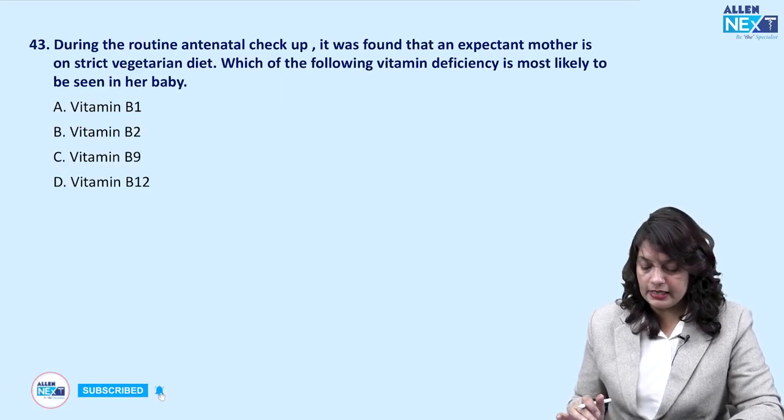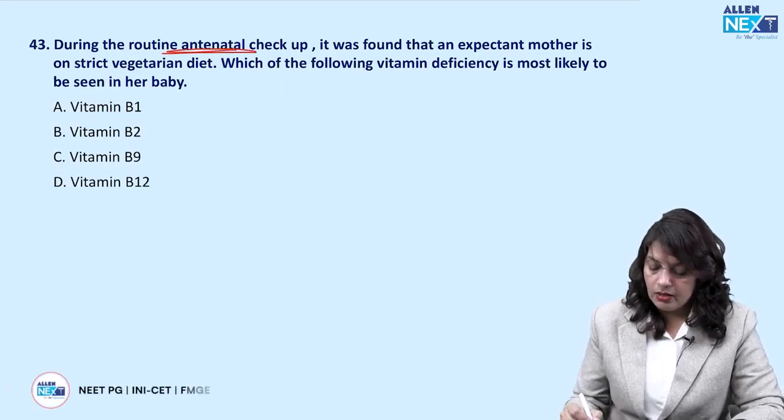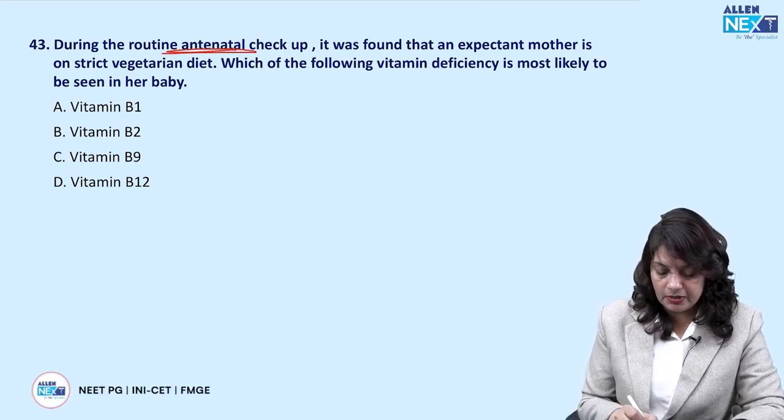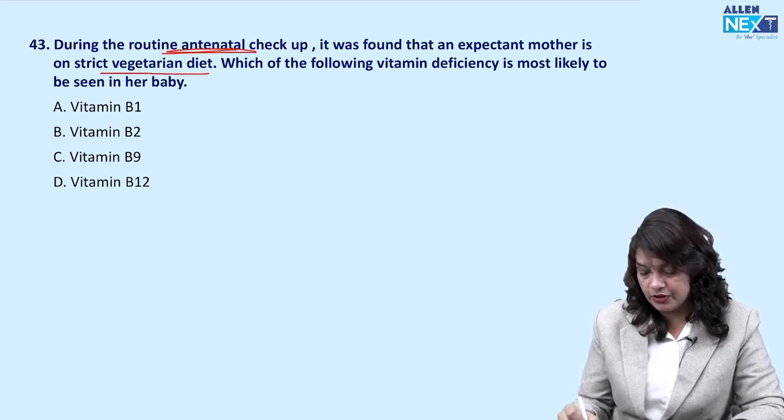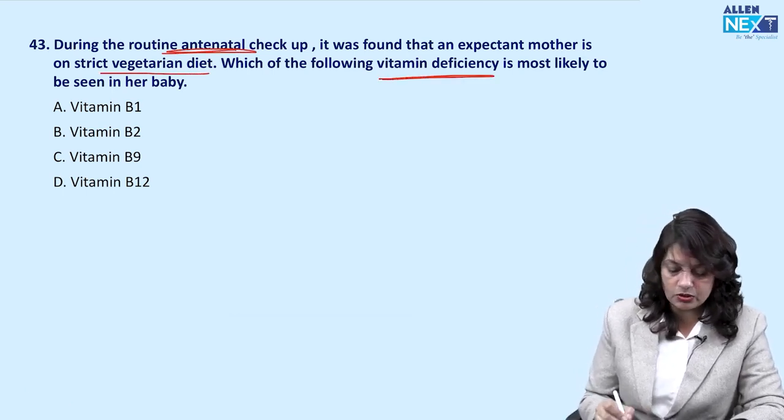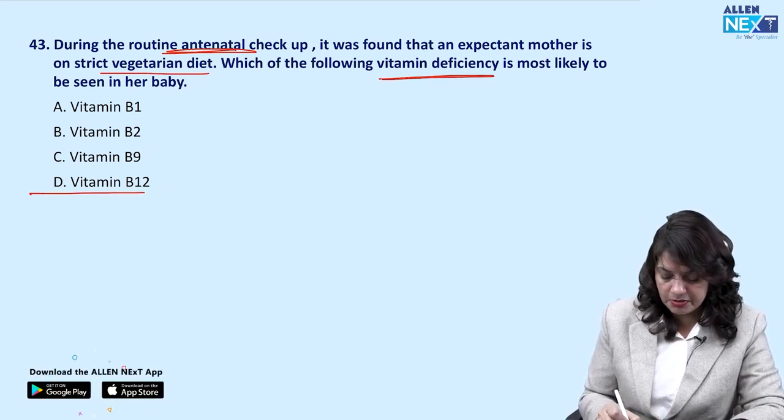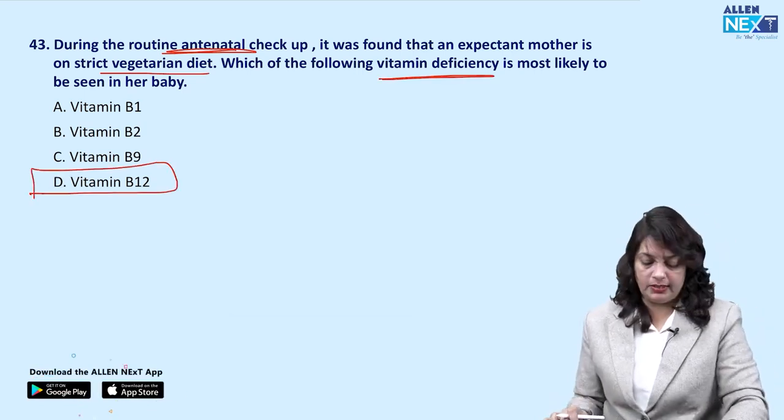During the routine antenatal checkup, it was found that the expectant mother is on a strict vegetarian diet. Which vitamin deficiency is most likely to be seen? It is the vitamin B12 deficiency.